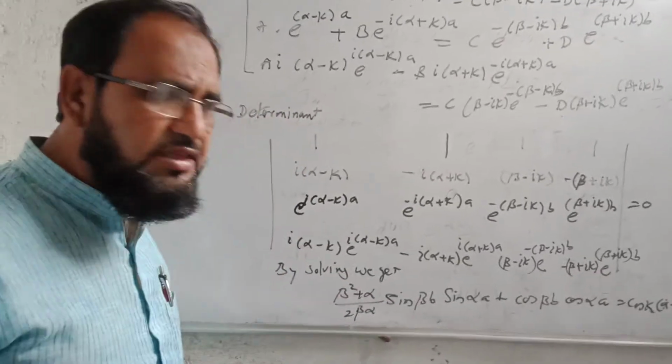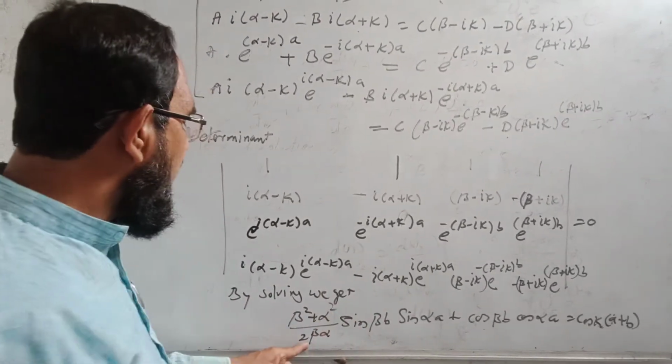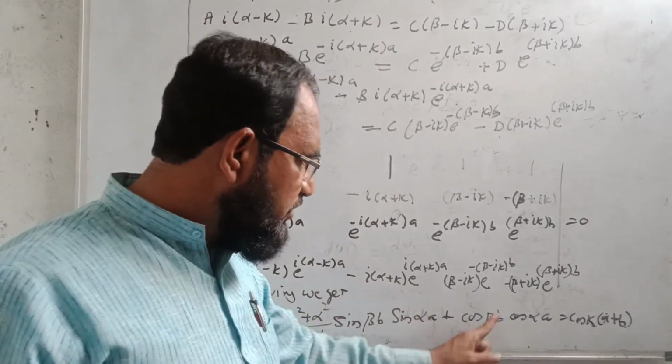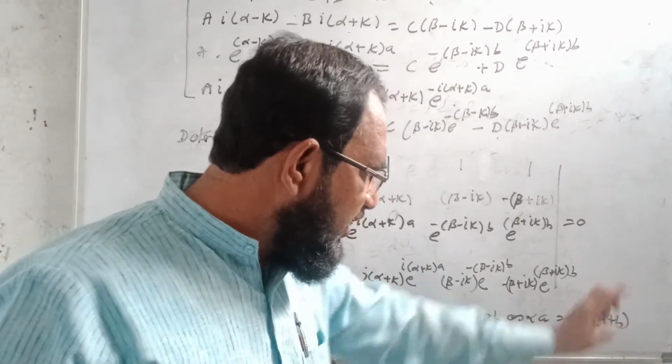Now if I solve this determinant, then I will get here (beta square plus alpha square) upon 2 beta alpha, sin beta b sin alpha a plus cos beta b cos alpha a is equal to cos of k(a plus b).